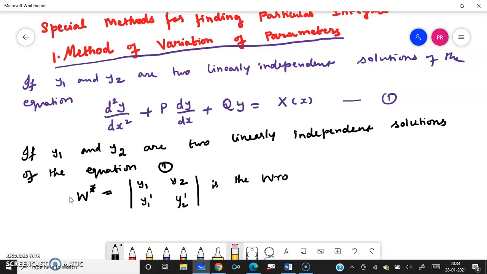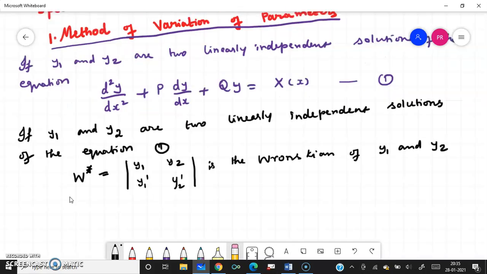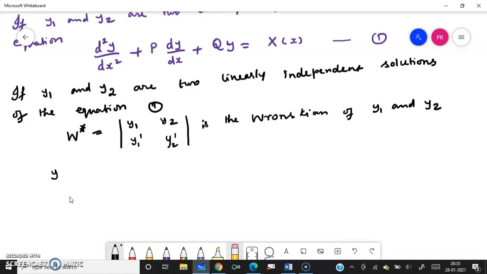It is named to remember the Polish mathematician Wronski. This Polish mathematician was not only a mathematician, he was also a philosopher, born in 1778 and died in 1853. So, to remember him, we have given the name Wronskian of y1 and y2, the determinant of y1, y2, y1 dash, y2 dash. Now we are writing the particular integral.